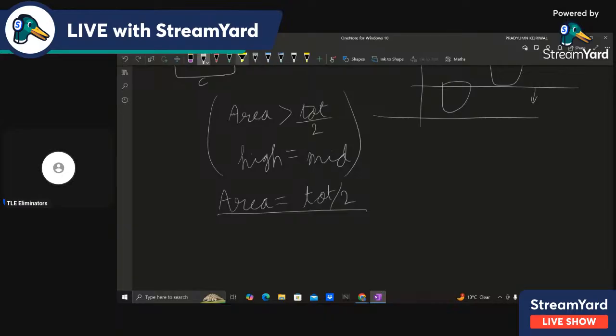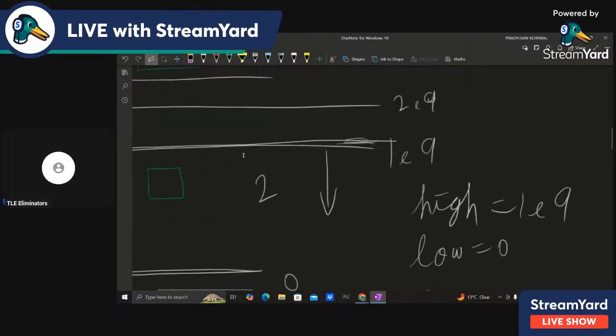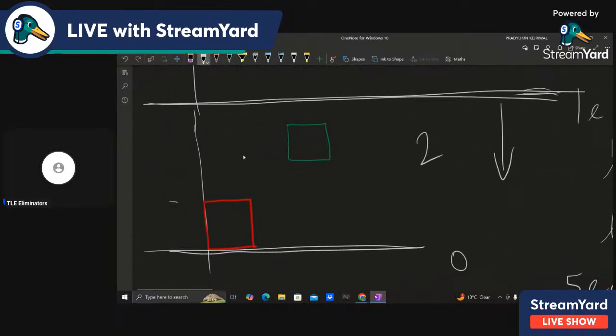So let's say in this test case, the answer is 1, right? But if mid is suppose 1.5, and you check that the area is half, okay, this is also half, so you return 1.5, but that is wrong.